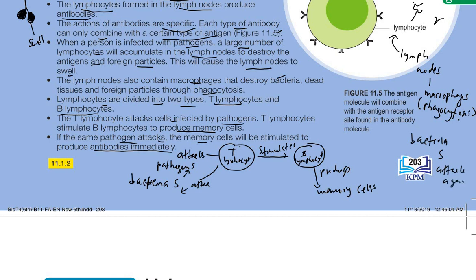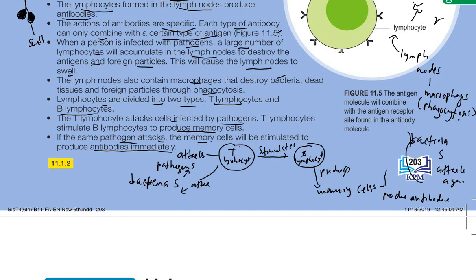Now the T lymphocyte no need to attack this bacteria, because inside our body we already have the memory cell produced by the B lymphocyte. So the memory cells will produce antibodies to attack the bacteria S. So that means faster. We can recover faster from the second infection compared to the first infection.